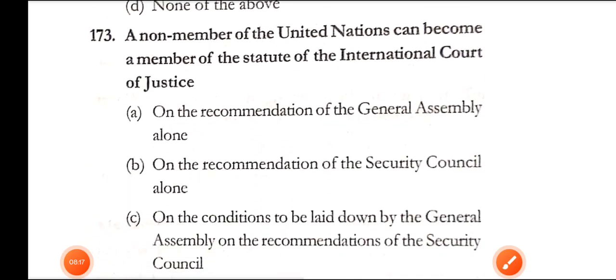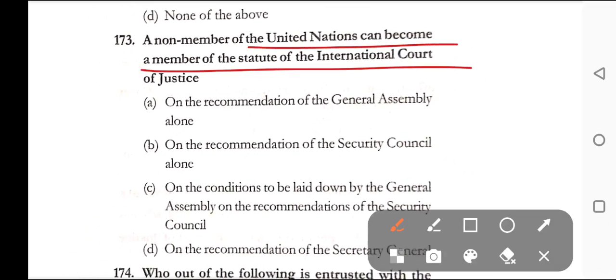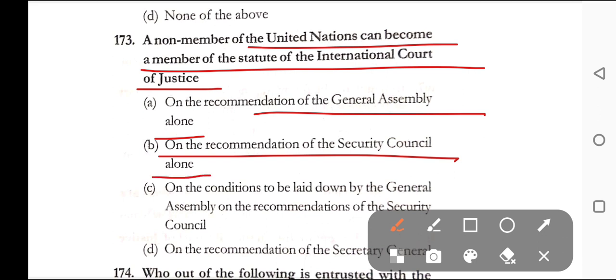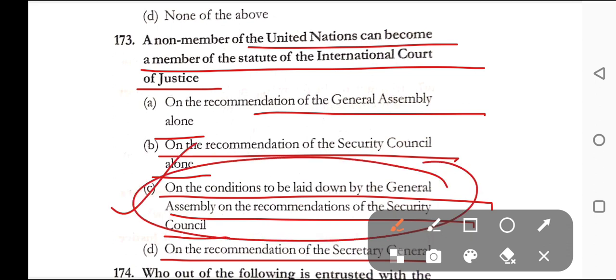Question number 173. A non-member of the United Nations can become a party to the Statute of the International Court of Justice. Option A, on the recommendation of the General Assembly alone. Option B, on the recommendation of the Security Council alone. Option C, on the conditions to be laid down by the General Assembly on the recommendation of the Security Council. And option D, on the recommendation of the Secretary General. Here in question number 173, correct answer is option C, that is on the conditions to be laid down by the General Assembly on the recommendations of the Security Council.